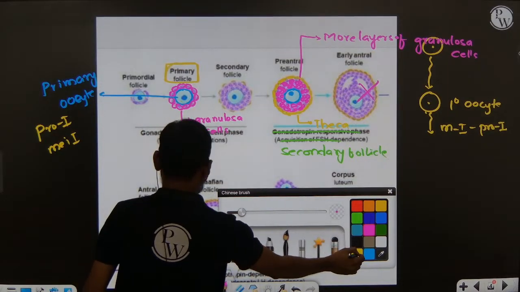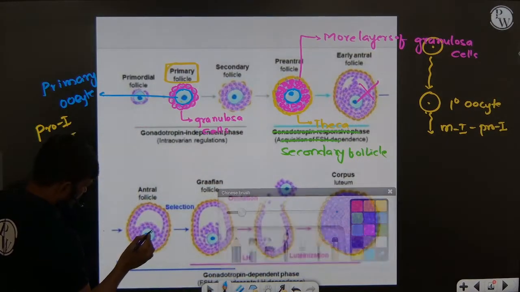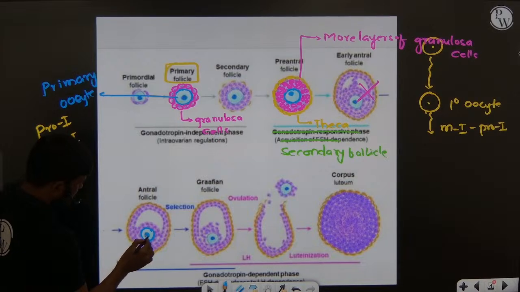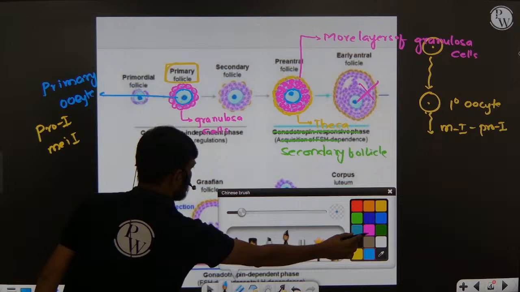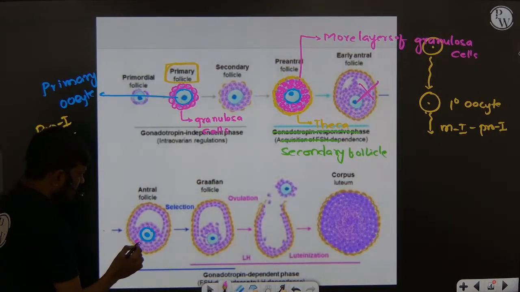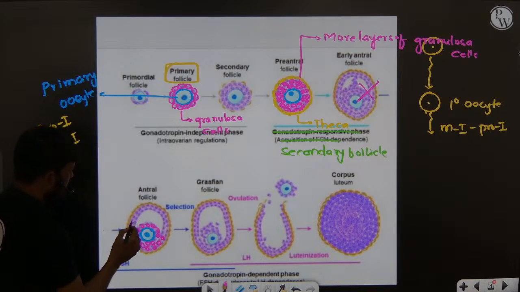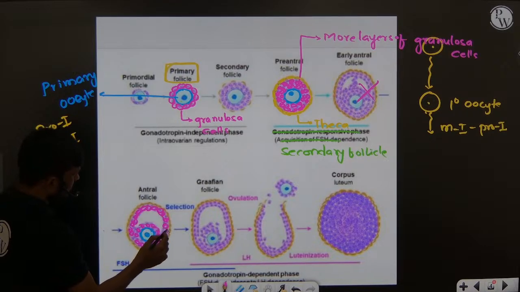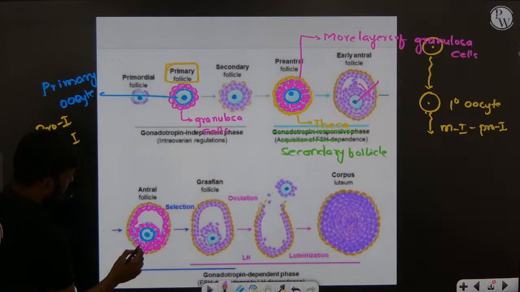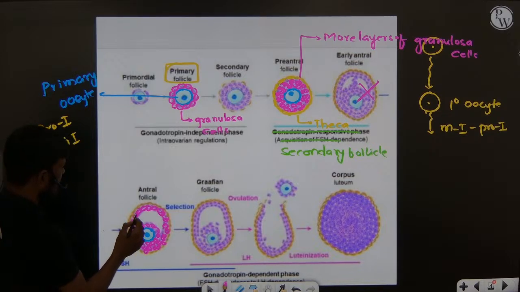Right? So now you can see this is the primary oocyte. Here also the primary oocyte is surrounded by more layers of granulosa cells. Very very important, more layers of granulosa cells are there.